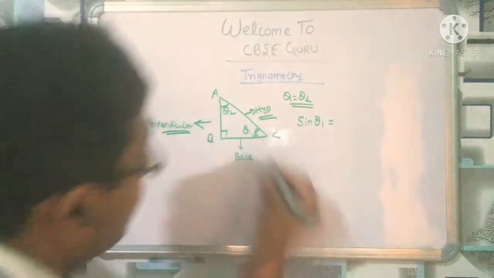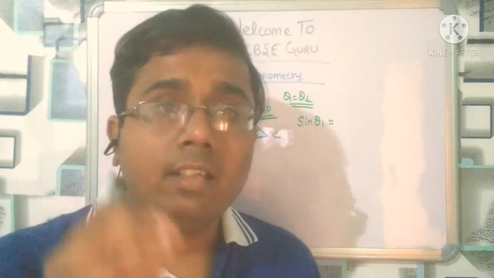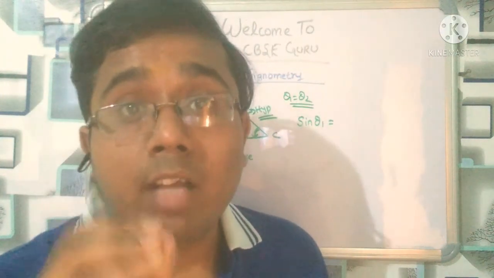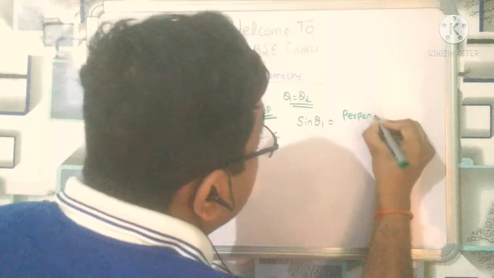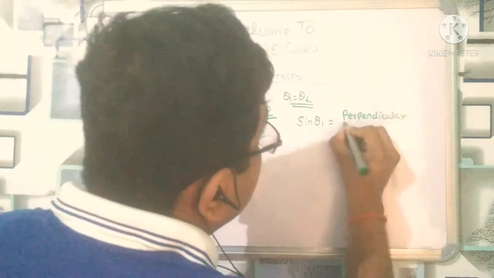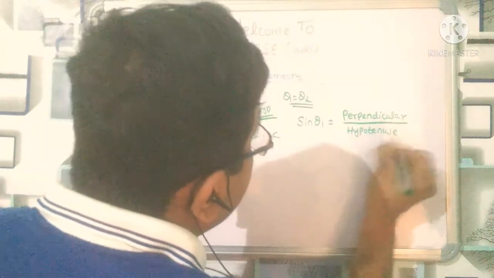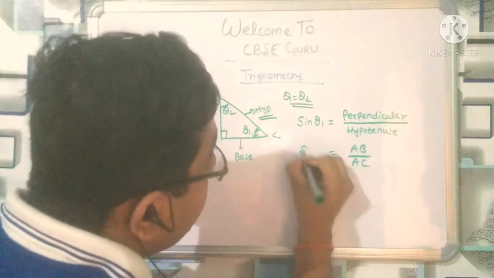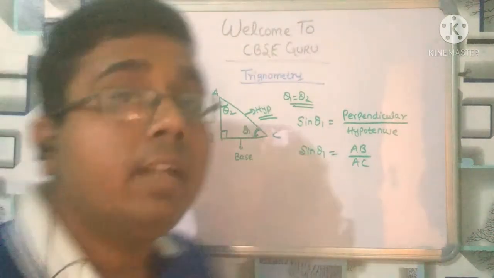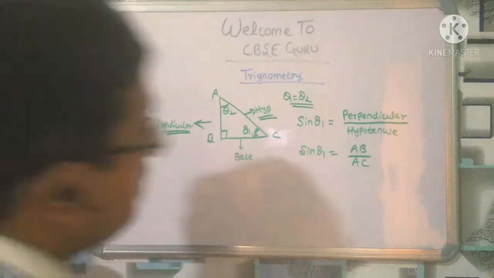Now what is sine theta 1? Sine theta 1 is nothing but perpendicular upon hypotenuse, right? So what is perpendicular? AB upon hypotenuse, which is AC. So sine theta 1 is this one. You have to remember this for lifelong, right? It is very much important.